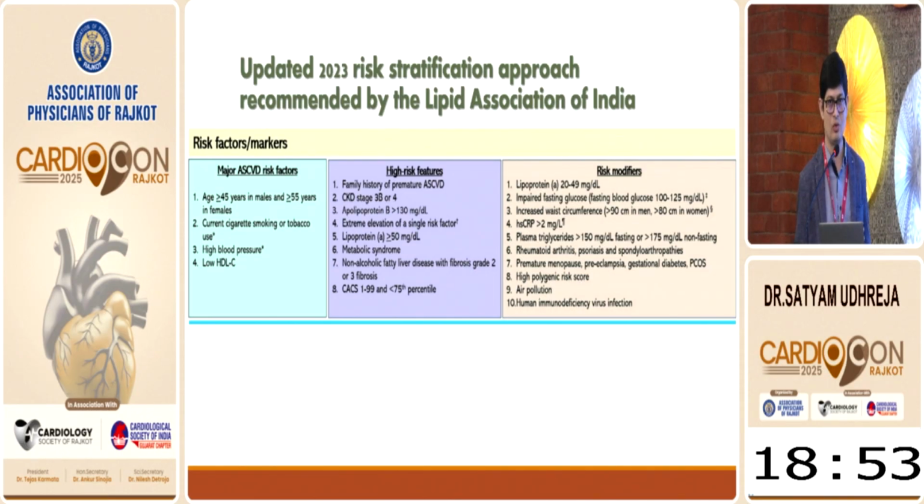This is also very important: lipoprotein(a) between 20 to 50, metabolic syndrome, impaired glucose, high waist circumference, female specific factors like PCOD or premature menopause, air pollution as one of the risk factors, and HIV. So the presence of any of these risk modifiers directly moves the patient from low to moderate or moderate to high risk category.